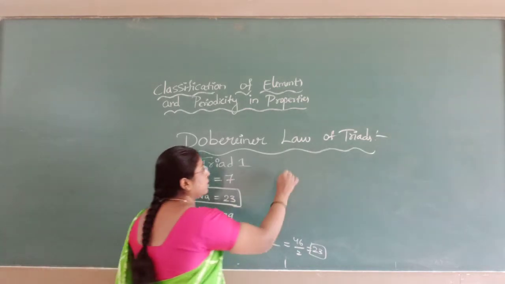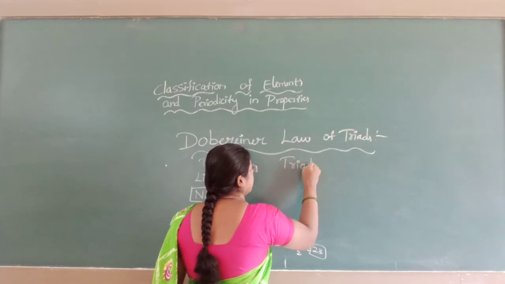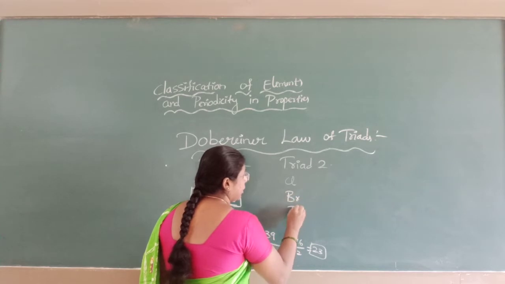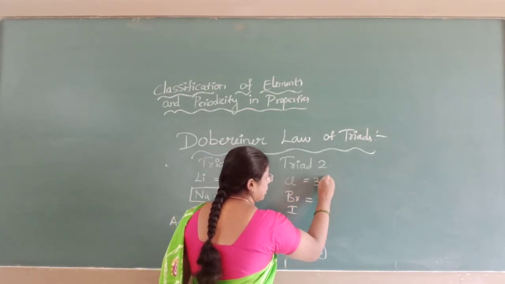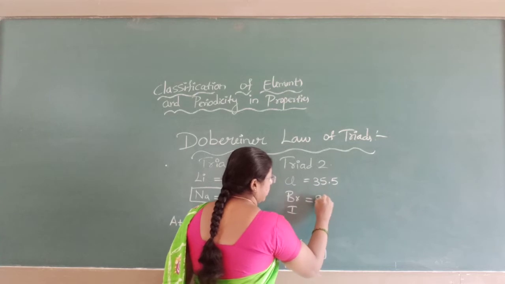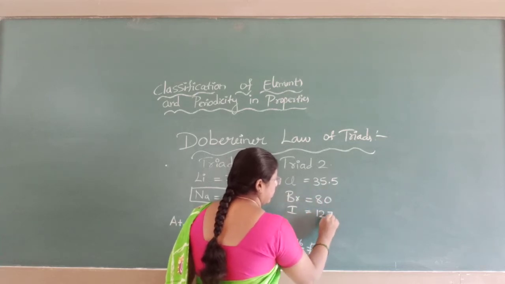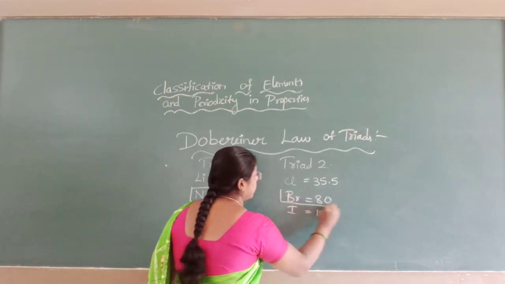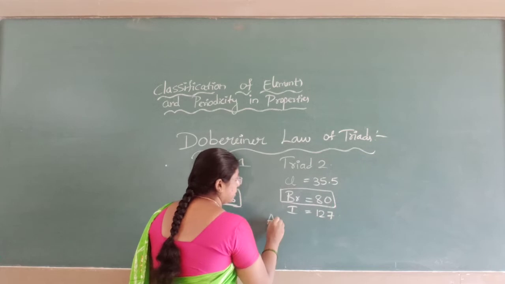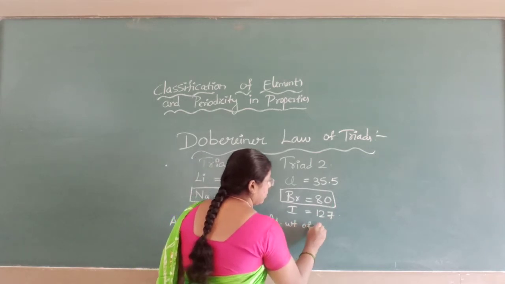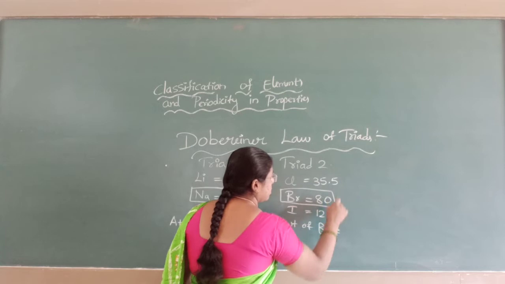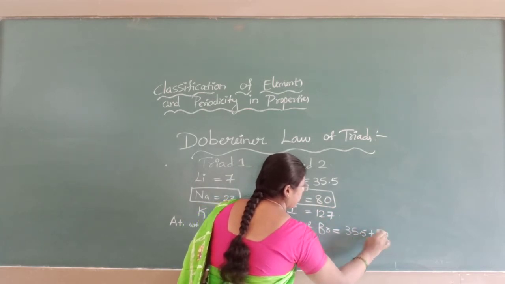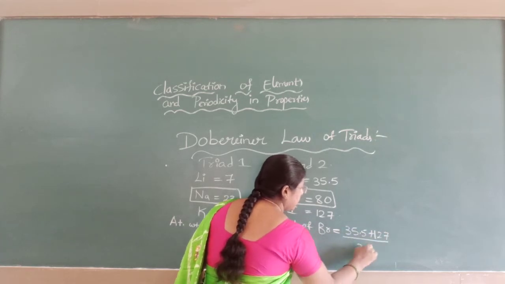Similarly, he gave another triad, triad 2: chlorine, bromine, iodine. Chlorine 35.5, bromine 80, iodine 127. The atomic weight of bromine is the mean of the first and third: 35.5 plus 127 divided by 2.